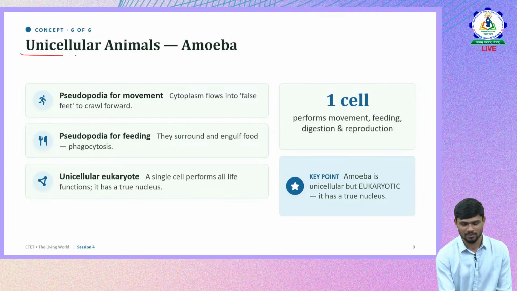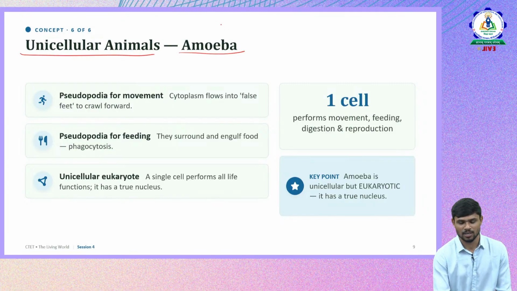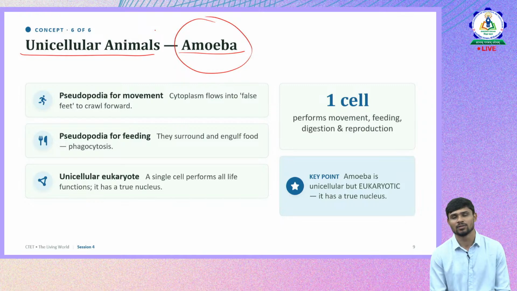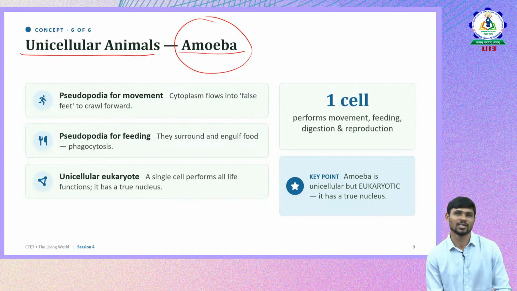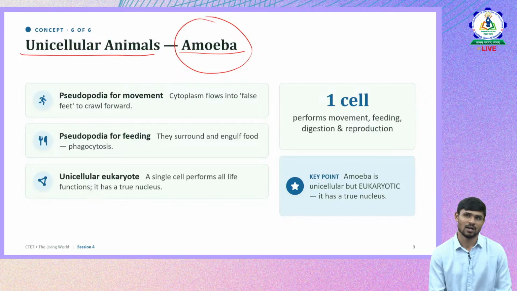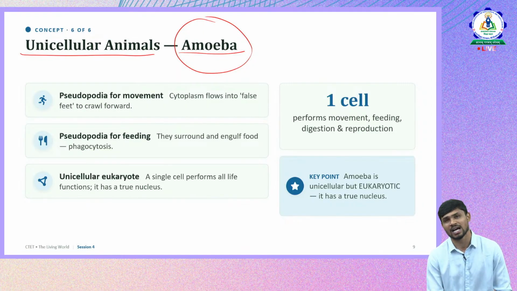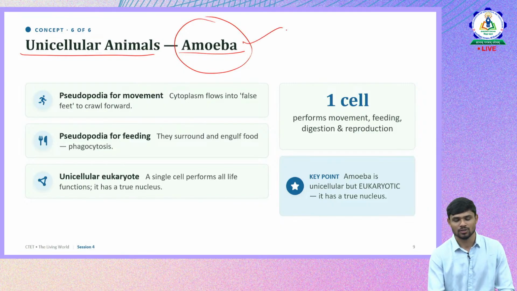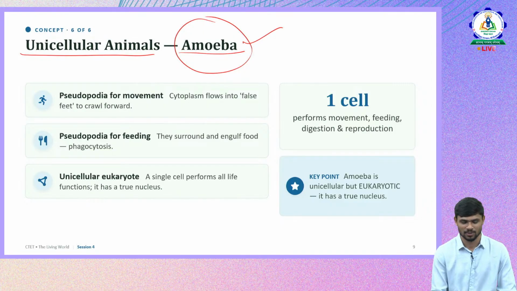Then unicellular animals, which is amoeba. There are a lot of questions on amoeba with respect to its movement, its nutrition, and whether it is a single cell or multicellular. Being a single cell, how does it perform all the living processes? How does it meet all its needs? Questions were asked from this perspective. So let us touch upon amoeba, because frequent questions were asked about it.